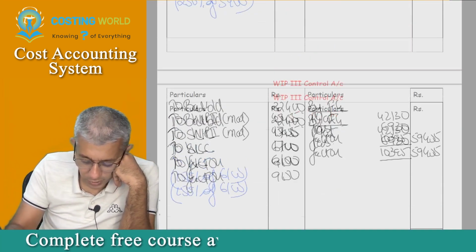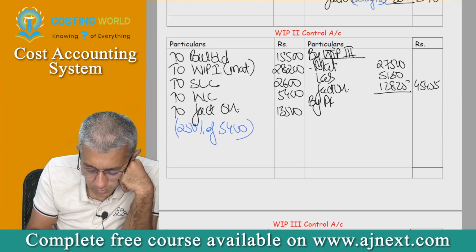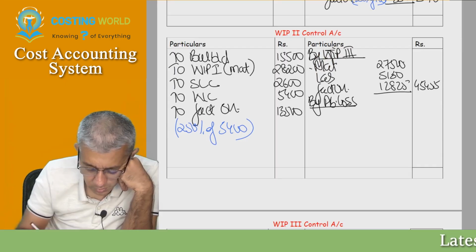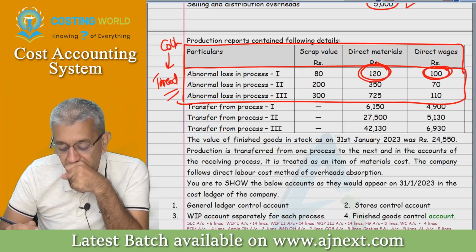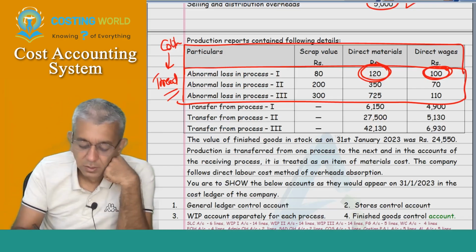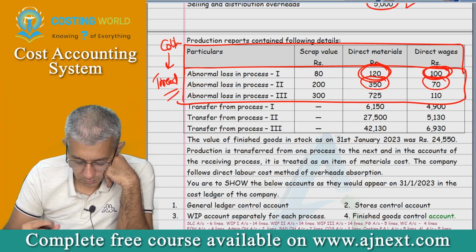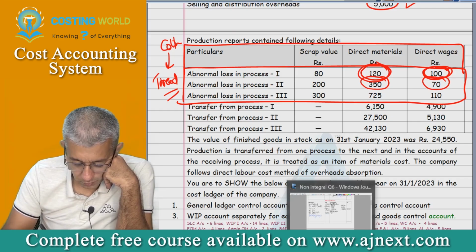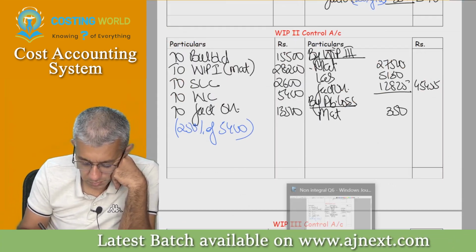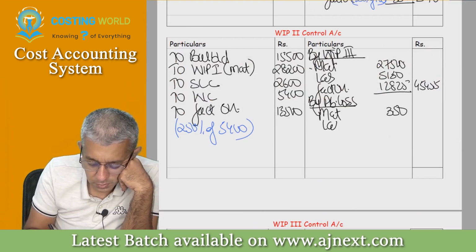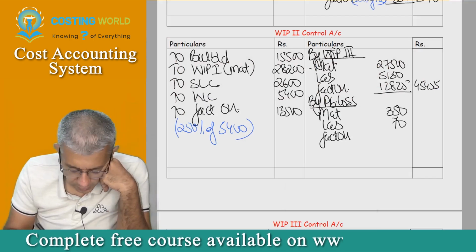Go over to WIP2 now. Write down by abnormal loss. Material, labor, factory overheads.